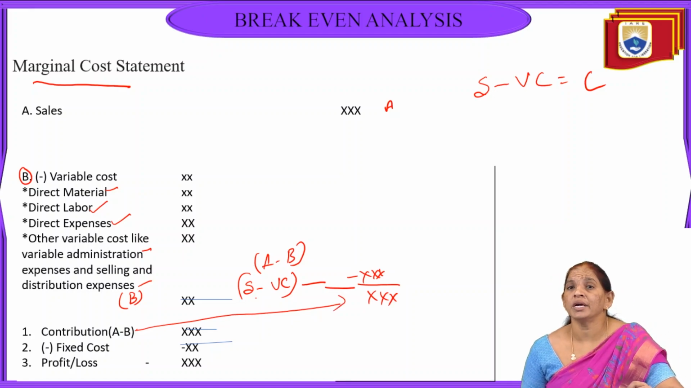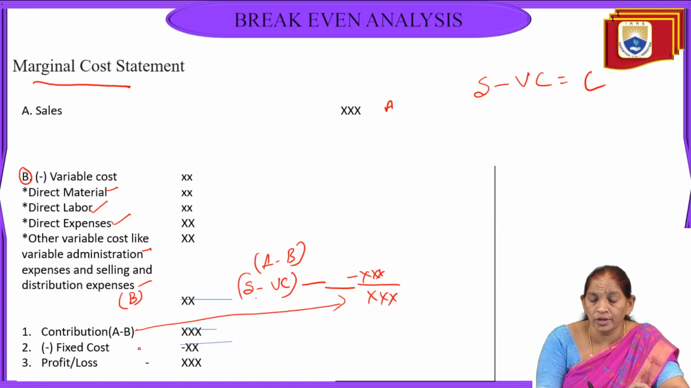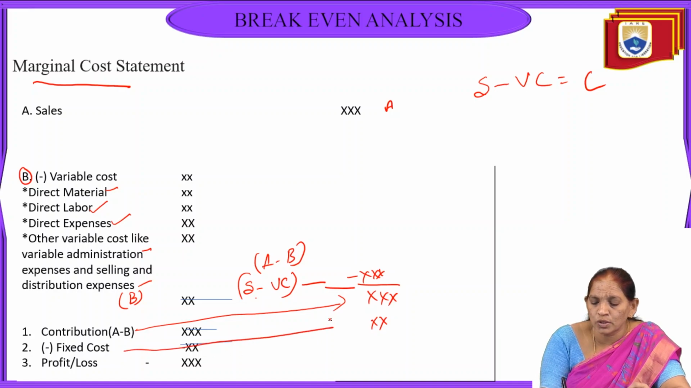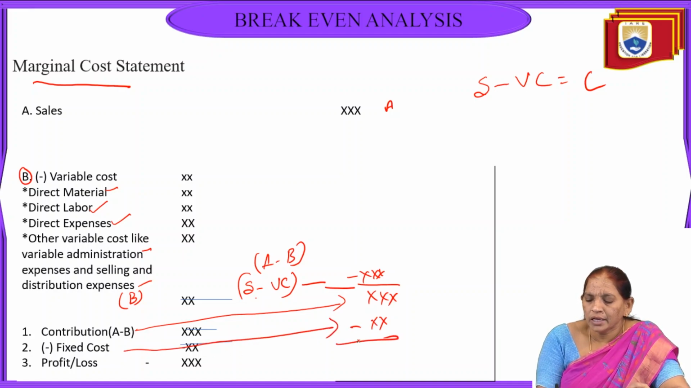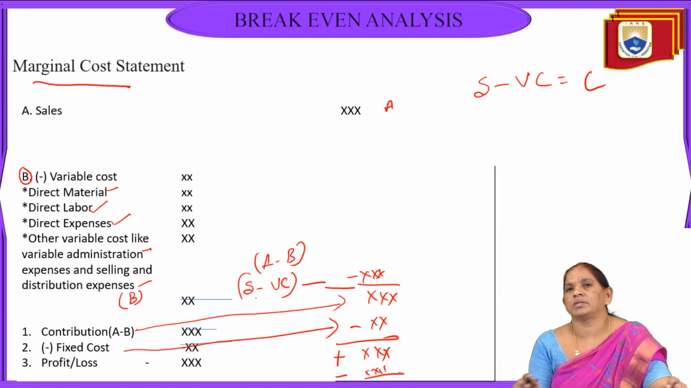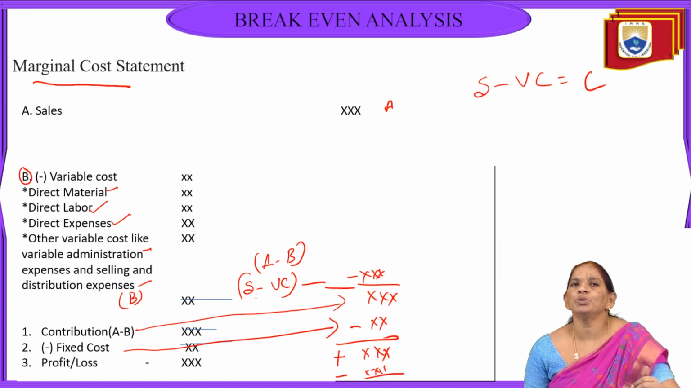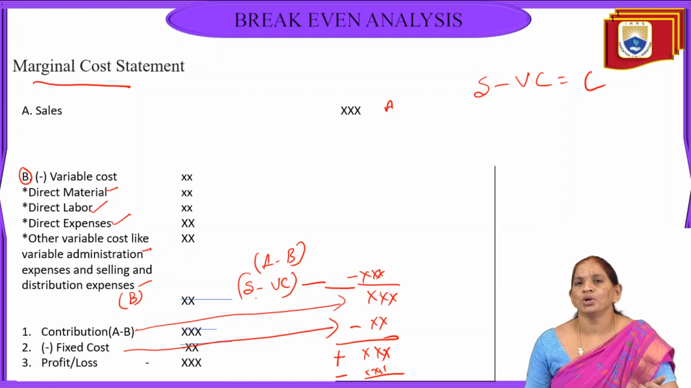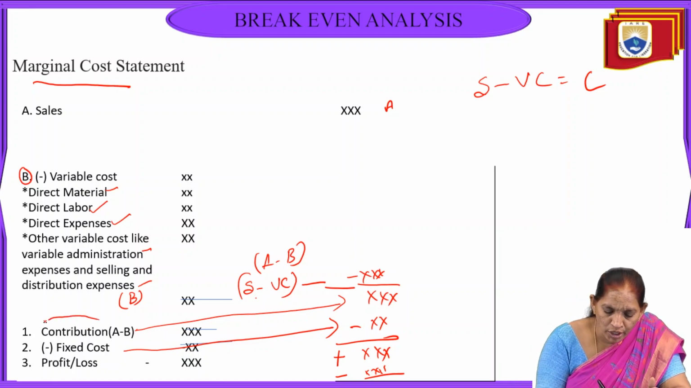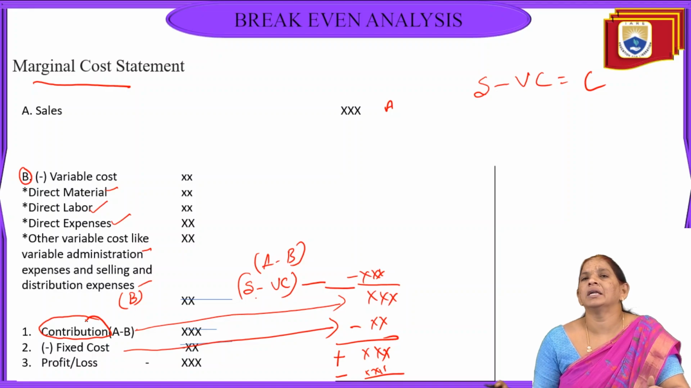Once we have the contribution, we go for deducting the fixed cost. Next, the fixed cost will be removed. Then if it is a plus, we get the profit. If it is a minus, we get the loss. Here, when the contribution is equal to the fixed cost, it is the break-even, meaning no profit, no loss. Sales minus variable cost gives the contribution, so the contribution plays an important role in the break-even analysis.